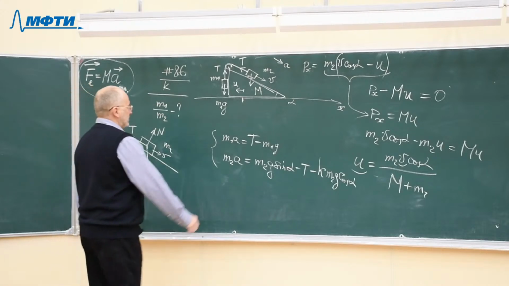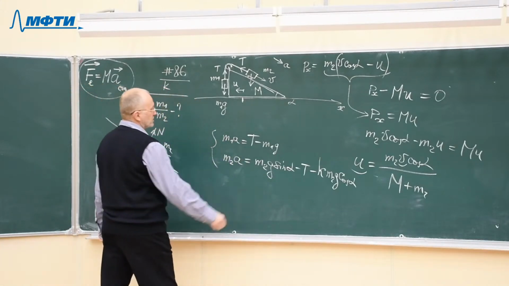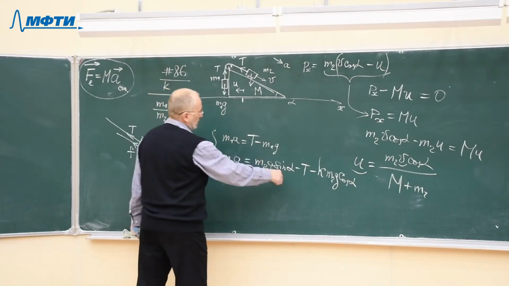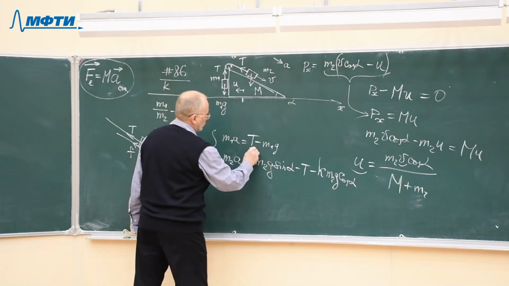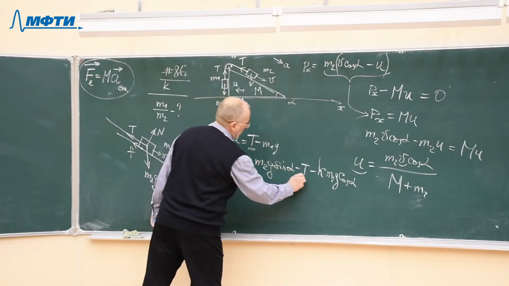Now, if we add these two equations, then note that the force of tension in the string will cancel.